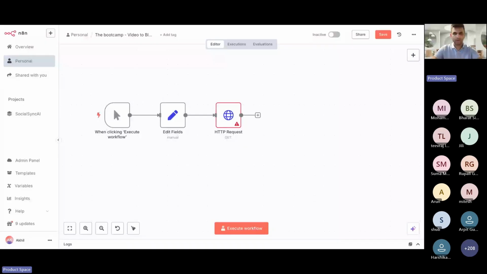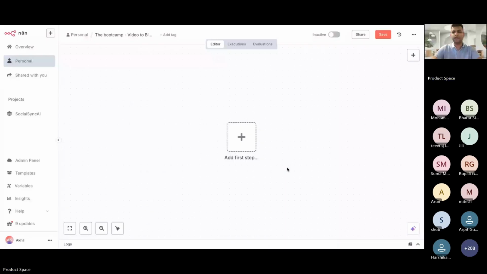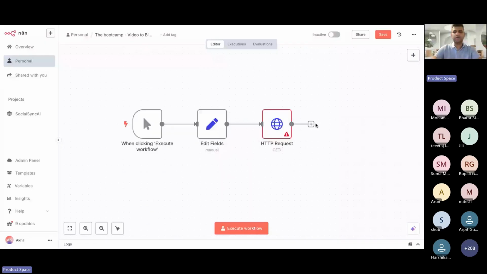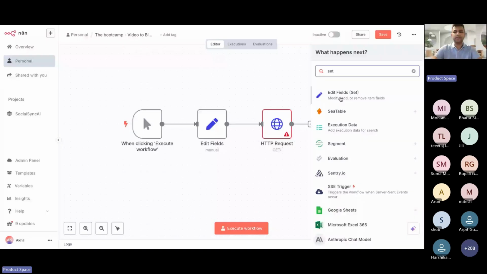All right. So first, you just click on that big plus. You add the first field manually. Click on this. Once you've done this, click again on this plus, wherein you would get the set field. Once you click on this, you'll get a field like this.